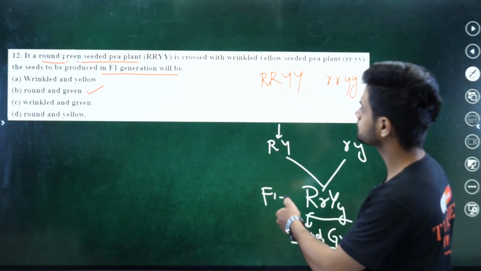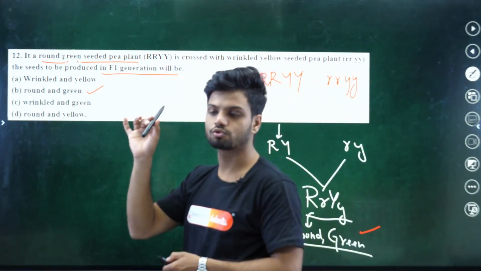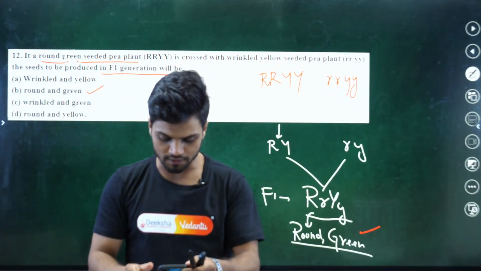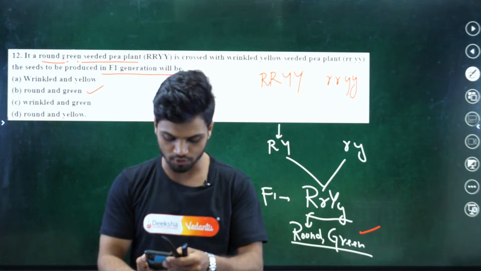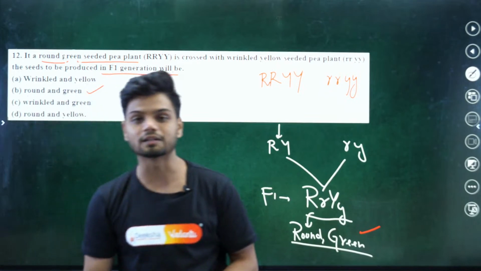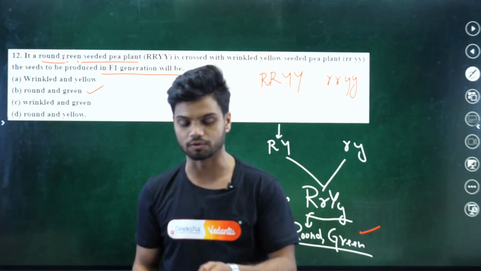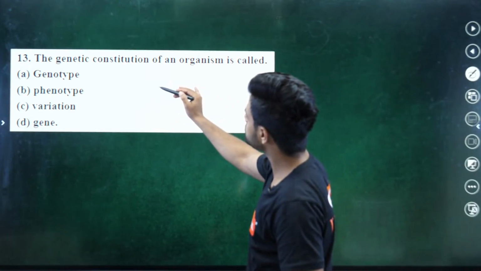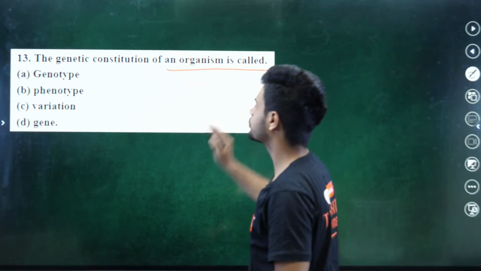Next question. Students, if you're not able to solve the questions, do not worry. I will be teaching you all of this again later on. If you do not understand the questions, any place you're not able to understand, let me know in the comment section. I will make sure you understand the questions and that you're able to solve them later on. Okay. Next question. The genetic constitution of an organism is called as.